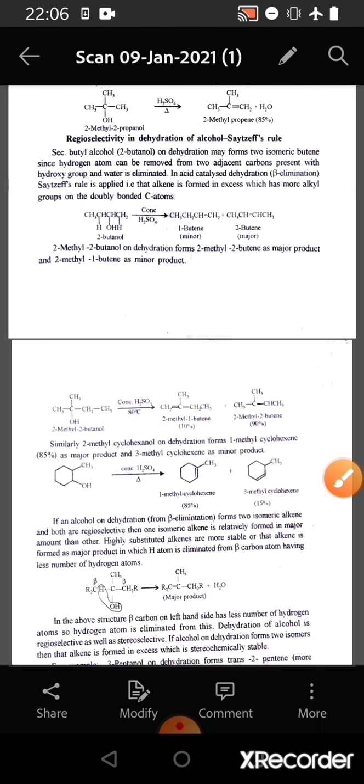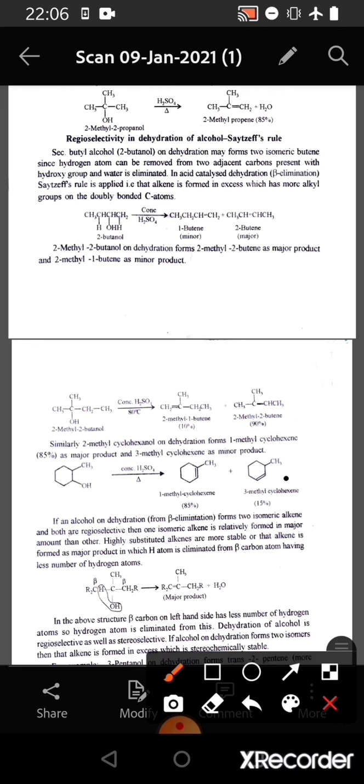Similarly, if we consider the case of 2-methylcyclohexanol on dehydration, we see that it forms 1-methylcyclohexene, 85%, as major product and 3-methylcyclohexene as minor product. Because here the double bond is attached with the substituent, and here the double bond is not associated with the methyl group. So this double bond has a substituent and this double bond does not have a substituent. Hence this is the minor product and this is the major product.